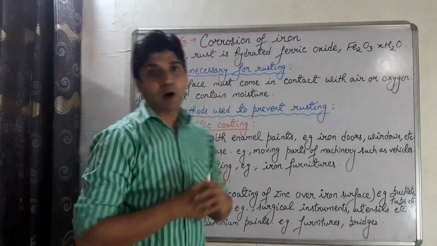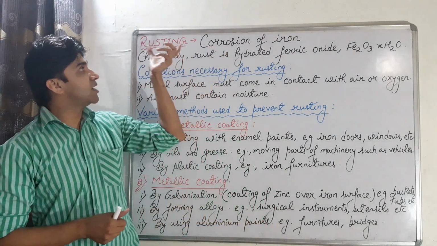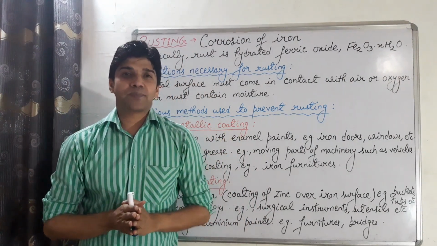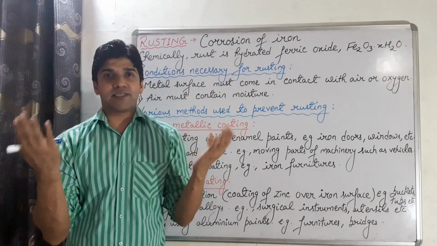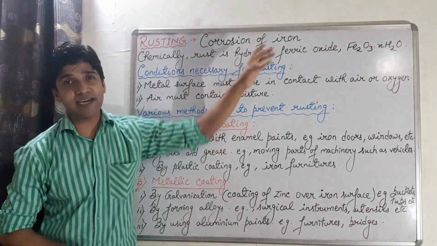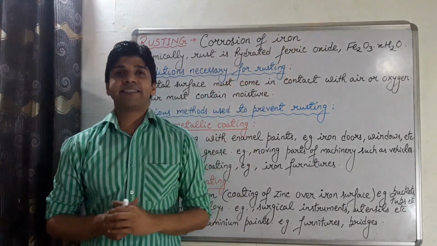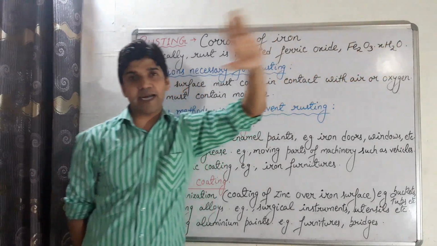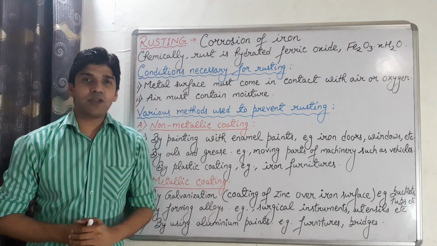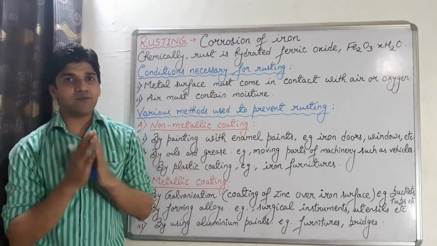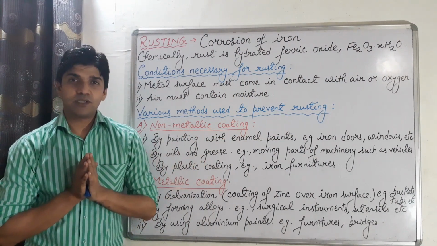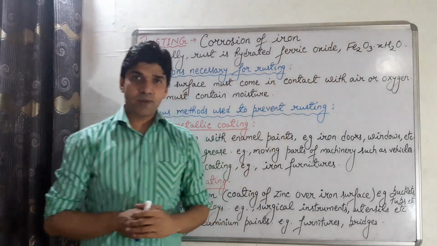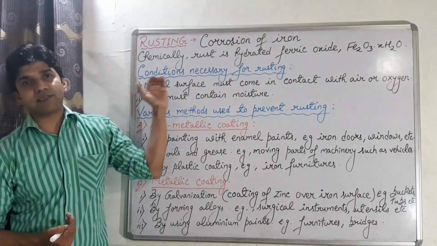Now let's discuss corrosion of iron, that is called rusting. So corrosion of iron is called rusting. And chemically, what is rust? Rust is hydrated ferric oxide. Its chemical formula is Fe2O3.xH2O. x, the hydrated water molecules are not fixed here, that's why we write x molecules here. So the formula of rust is Fe2O3.xH2O.